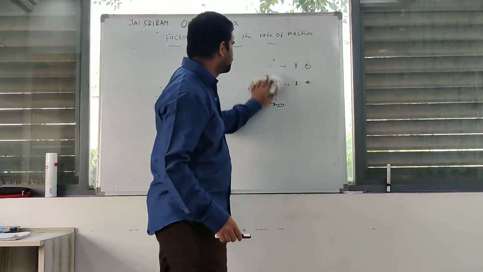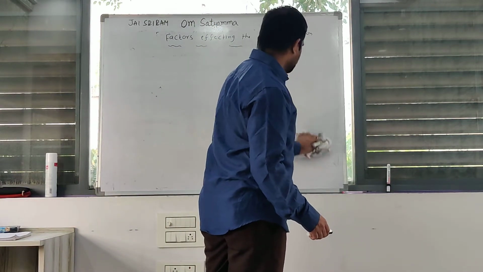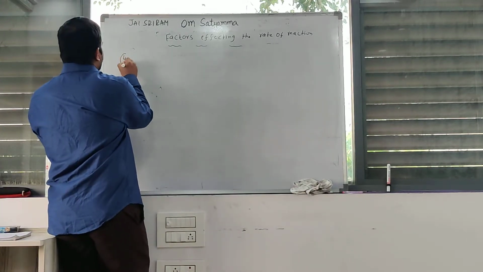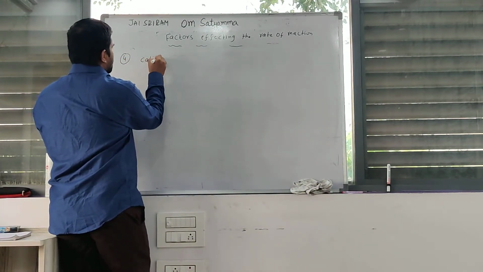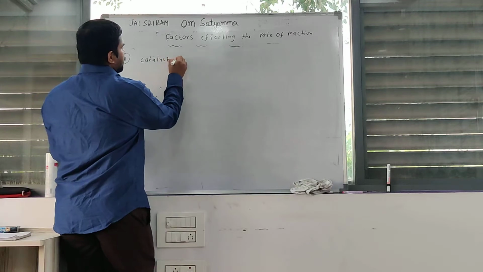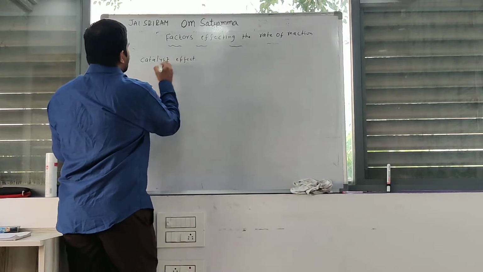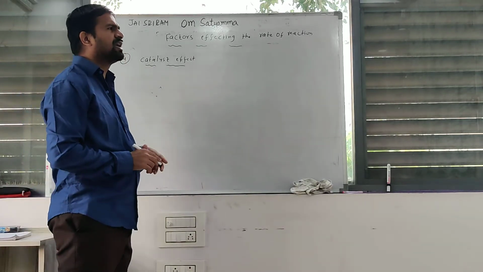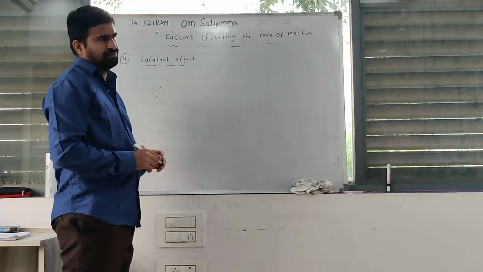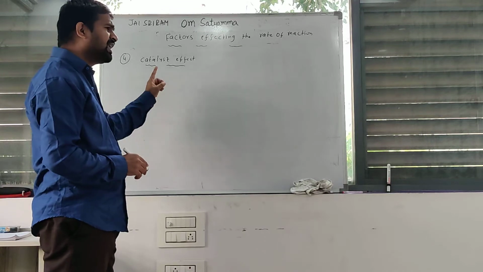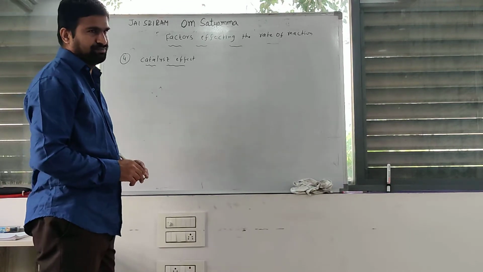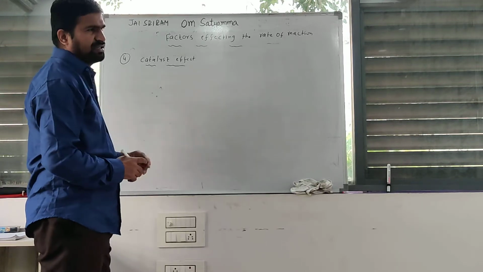Fourth one. Catalyst effect. What is a catalyst? This is a chemical compound which increases the rate of reaction but is not consumed in the reaction. That is called a catalyst.